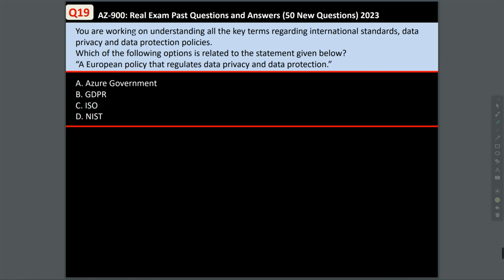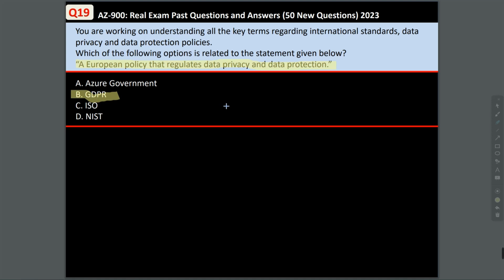Question 19. This is similar to question 18. You're working on understanding all the key terms regarding international standards, data privacy, and data protection policies. Which of the following options is related to the statement given below? A European policy that regulates data privacy and data protection. Now, this is GDPR.